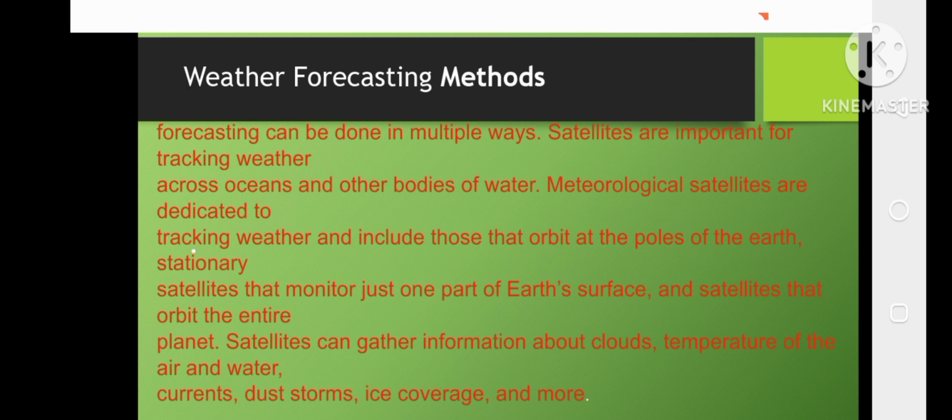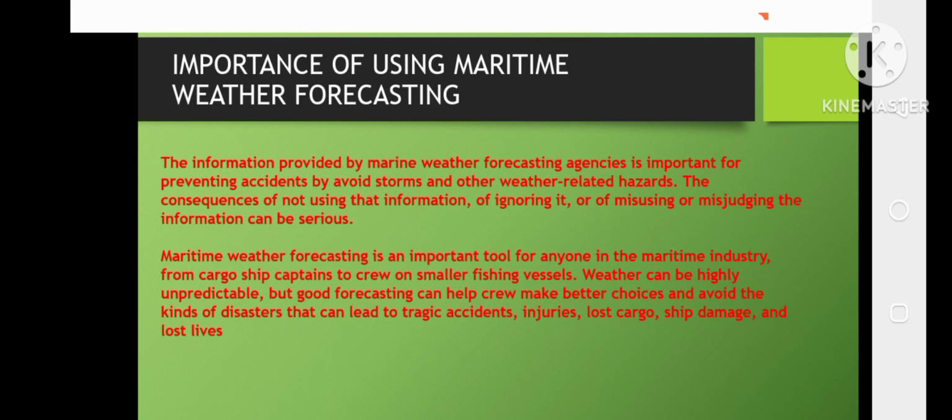So, ang satellite is nagathered siya information about sa clouds, temperature of the air and water, currents o kanang mga dust storms, ice cover, and more.